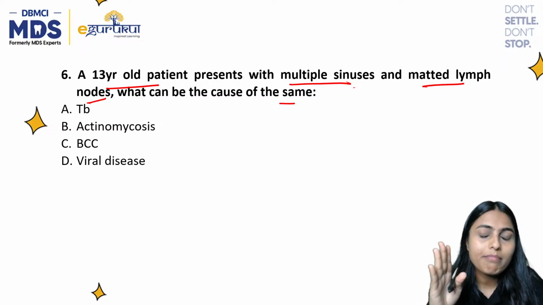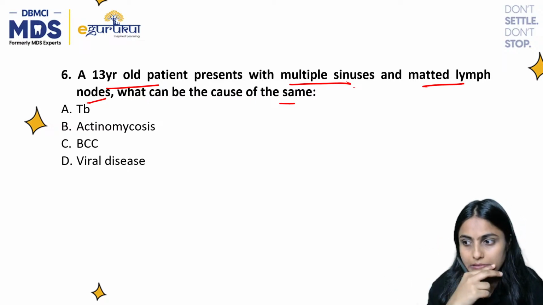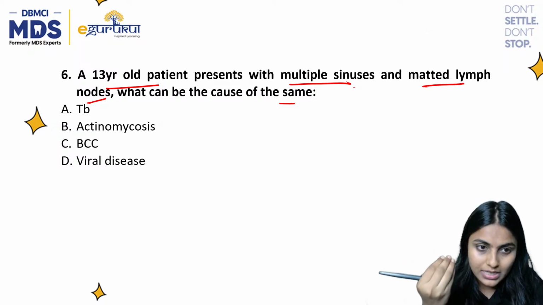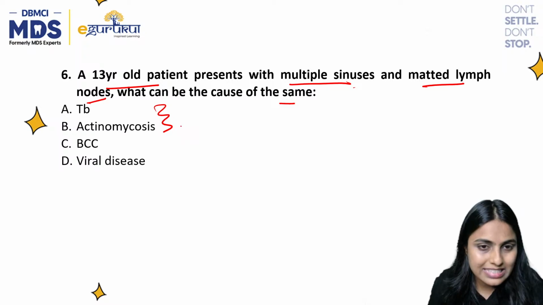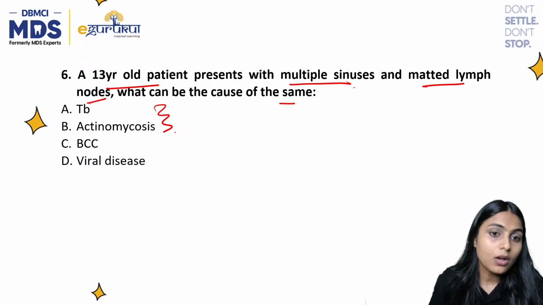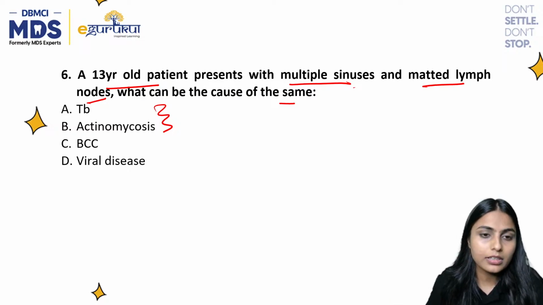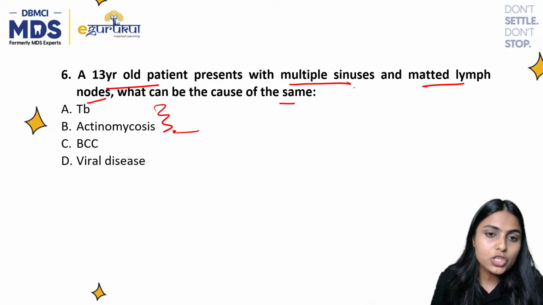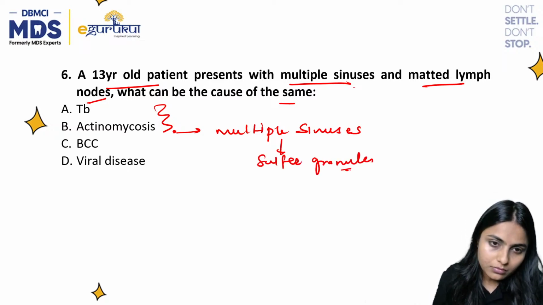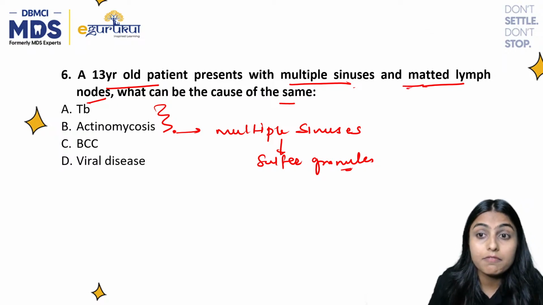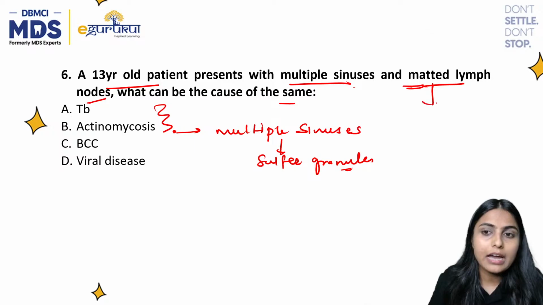Now here, many of you get confused between option A and B, that is tuberculosis and actinomycosis, because multiple sinuses we usually see in these two conditions, right? And more specifically, we have heard that actinomycosis is the one which can cause multiple draining sinuses and the sulfur granules and all that, right? But they have also mentioned matted lymph nodes. So here we have the twist.